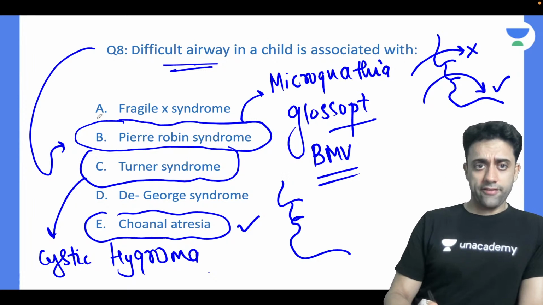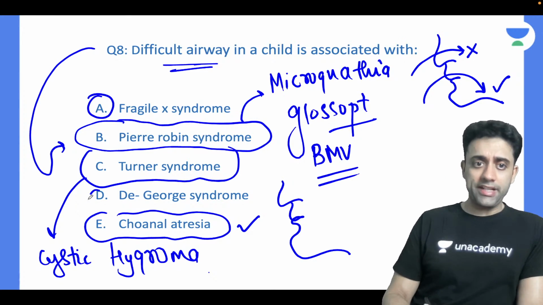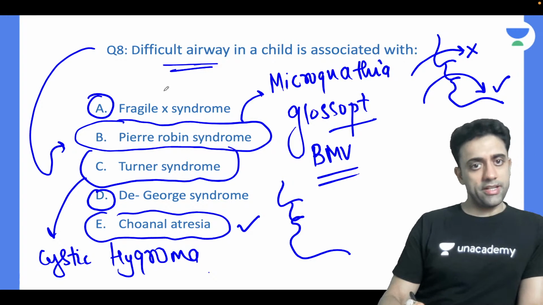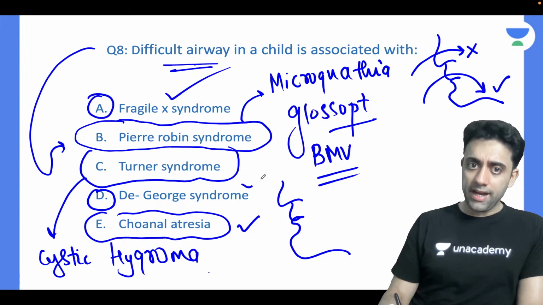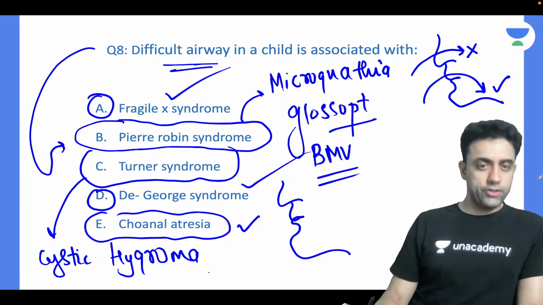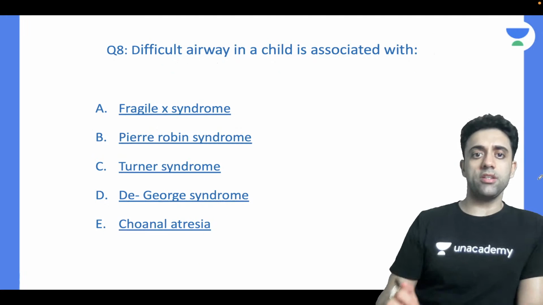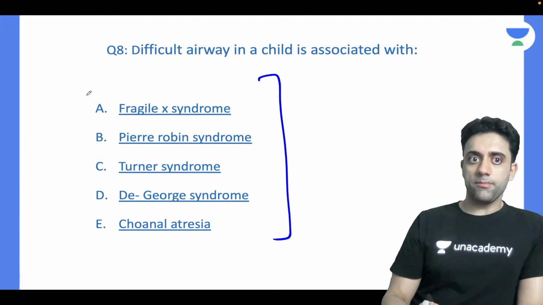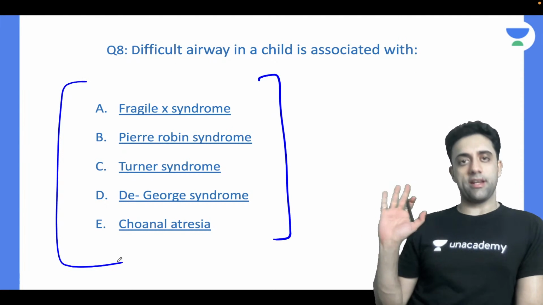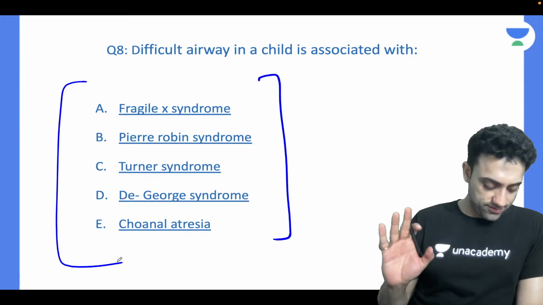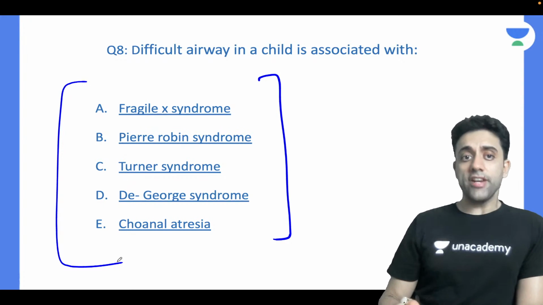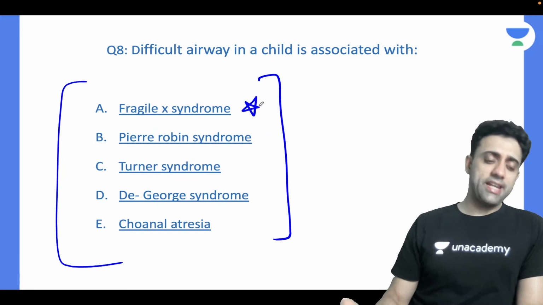Now two options are left: Fragile X syndrome and DiGeorge syndrome. So remember, in Fragile X syndrome also and DiGeorge syndrome also, you see a difficult airway. So the best answer for this question is the PGI Chandigarh answer: all are correct. It's funny, right? So all are correct. Let's talk about Fragile X syndrome.